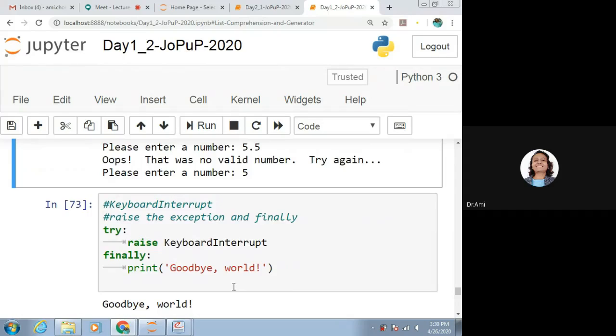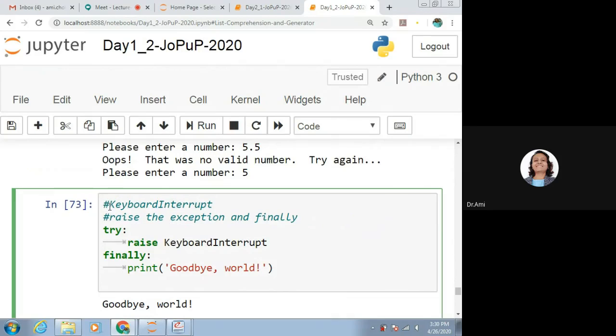Now say if we want to raise the exception, that is something like throw in Java. If we want to raise the exception, we have to use raise and then whatever is the exception name. So say we want to have the keyboard interrupt, we should use raise with the exception. But that code also must be written inside try.